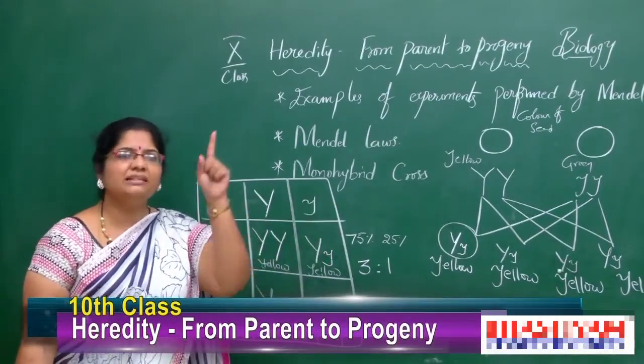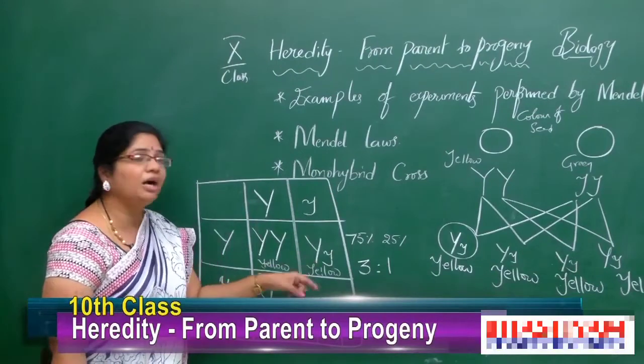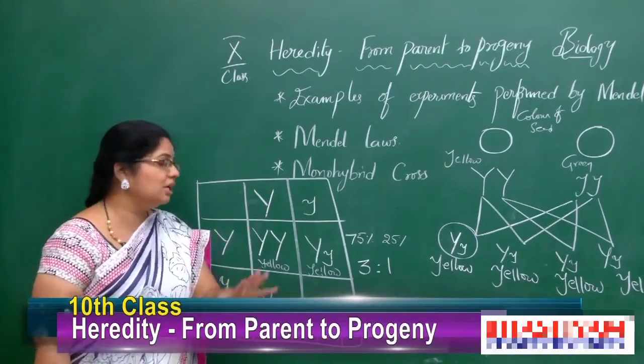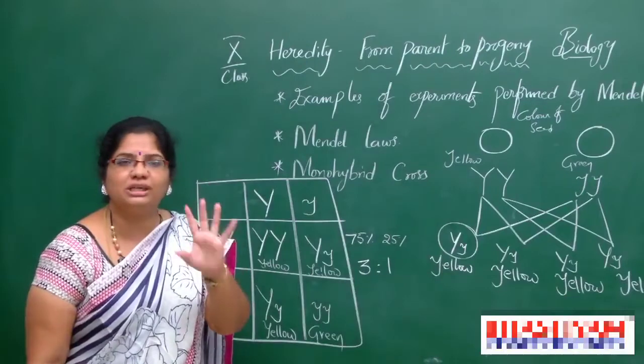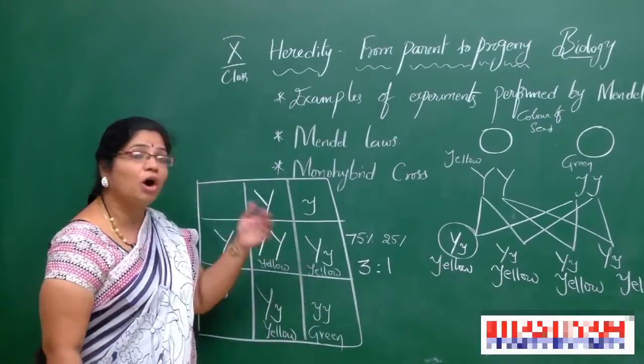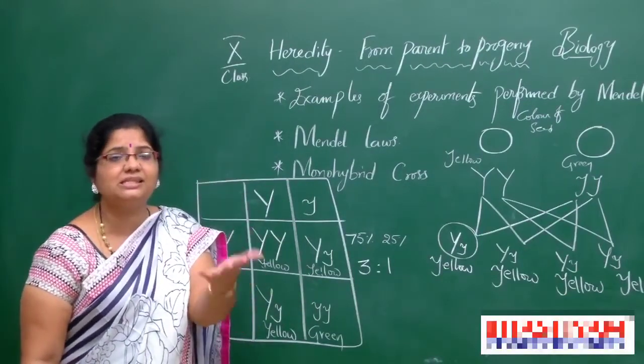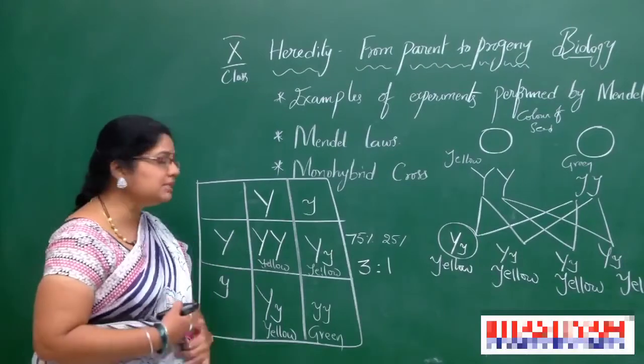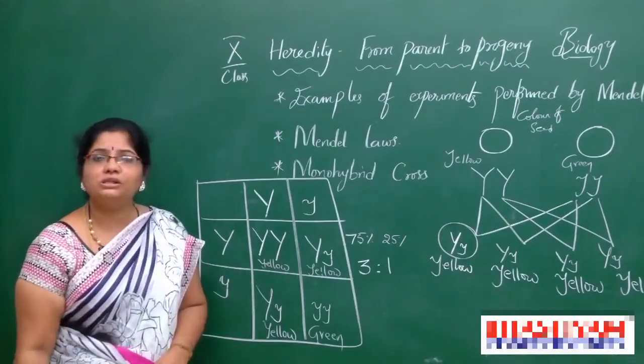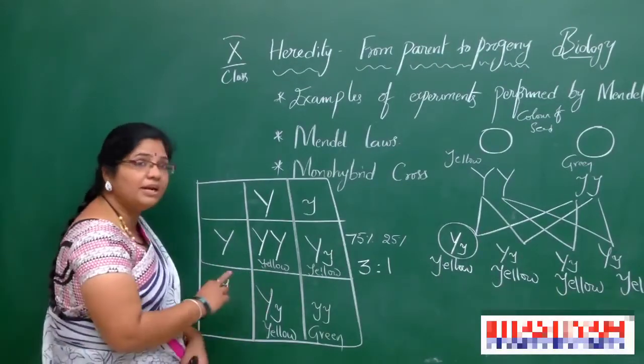So by seeing the genetic character, what you observe in the alleles indicates the genotype. Genotype. But what you observed externally is the phenotype. What is the genotype? These are homozygous dominants. How many are there? 1.